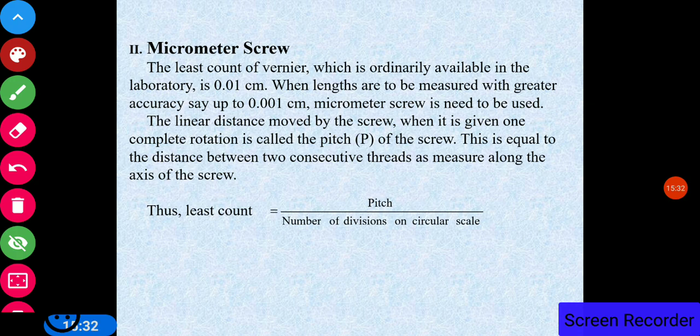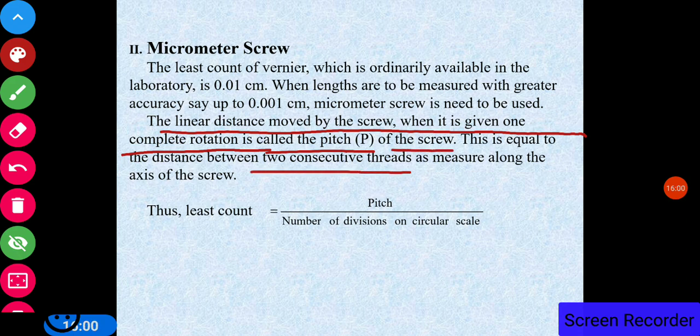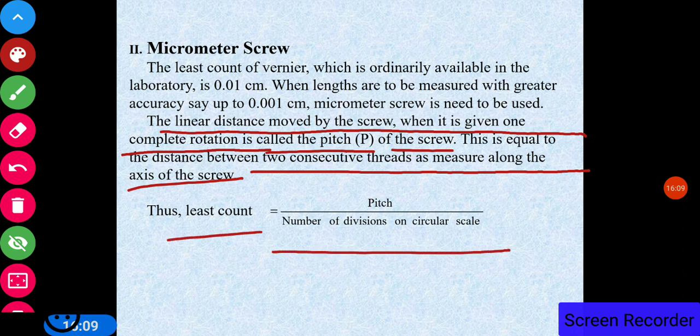Now another device is the micrometer screw. The least count of the vernier which is ordinarily available in the laboratory is 0.01 centimeter. When lengths are to be measured with greater accuracy, then a micrometer screw needs to be used. The linear distance moved by the screw when it is given one complete rotation is called the pitch of the screw. This is equal to the distance between two consecutive threads as measured along the axis of the screw. So the least count is equal to pitch upon the number of divisions on the circular scale.